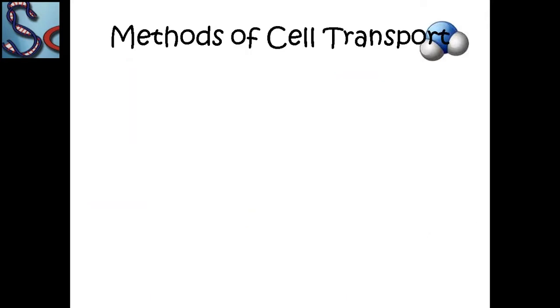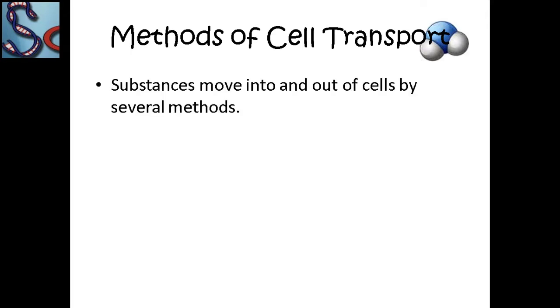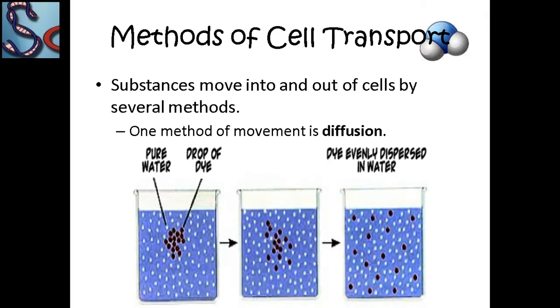There are different methods of transporting different materials throughout the cell or throughout the body. Substances move into and out of the cell by different methods, and one of the methods is diffusion. Like in pure water, when you add a drop of ink or some colored dye, it spreads slowly. After some time, the dye completely spreads inside the beaker of water. This is called diffusion.